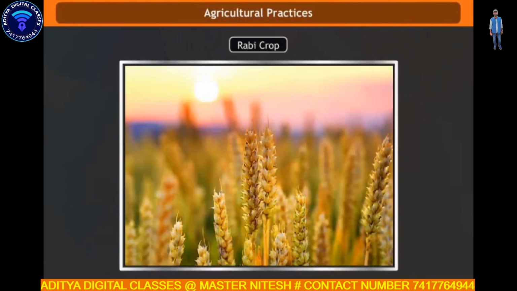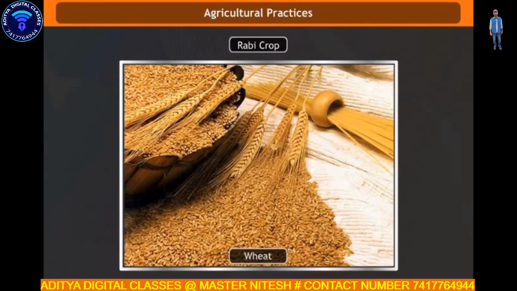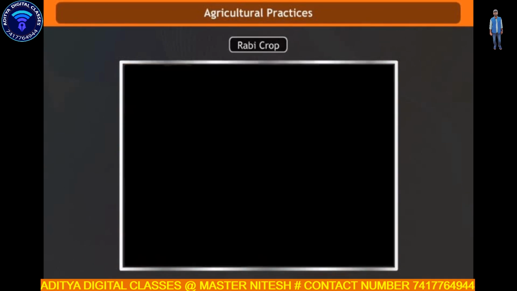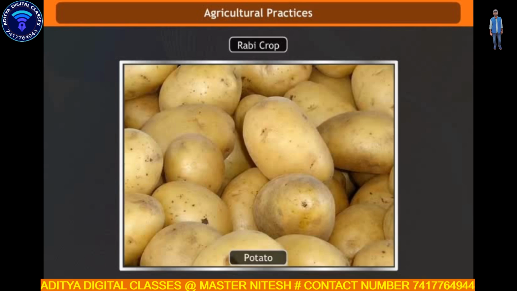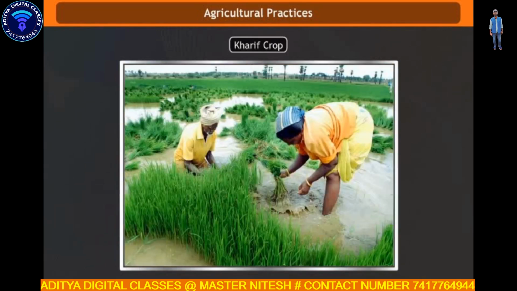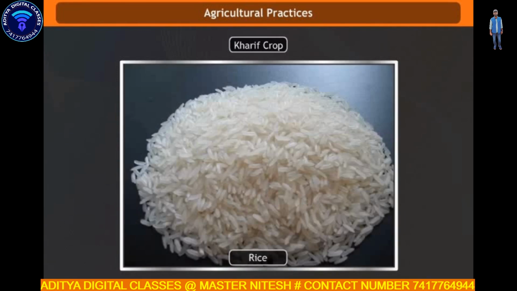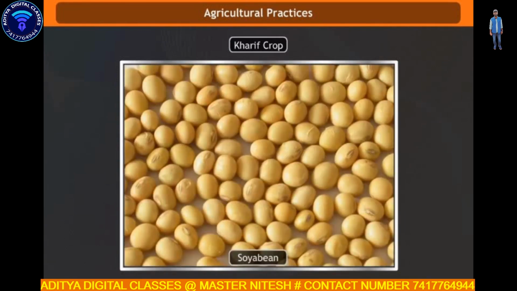Rabi crops. Crops which are sown in the beginning of winter are known as Rabi or winter season crops. For example, wheat, barley, gram, pea, potato, etc. Kharif crops. Crops which are sown in the beginning of rainy season are known as Kharif or summer season crops. For example, rice, maize, soya bean, cotton, etc.